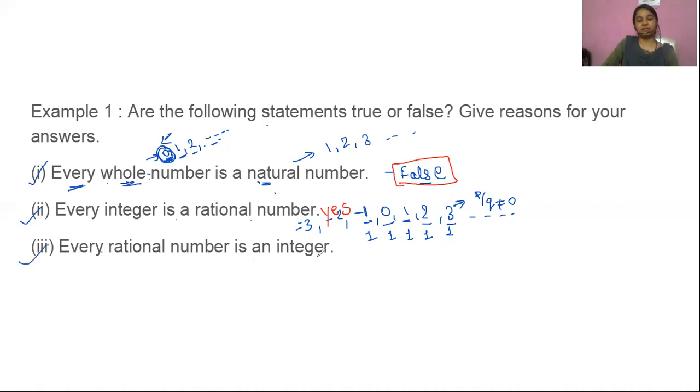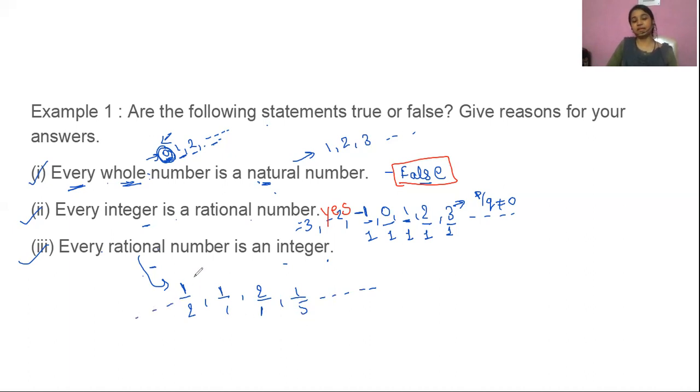Every rational number is an integer. Now it's just the opposite of this. So let's try to write some rational numbers. 1 by 2 is a rational number. 1 is a rational number. 2 is a rational number. 1 by 5 is a rational number. These are some examples of rational numbers, right?